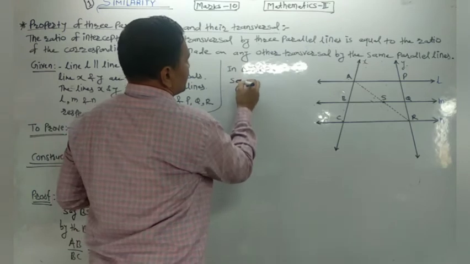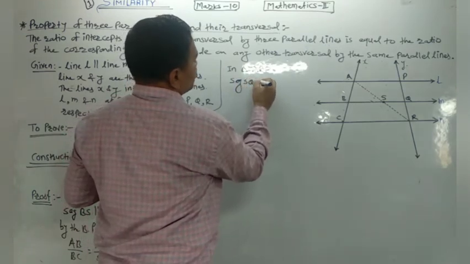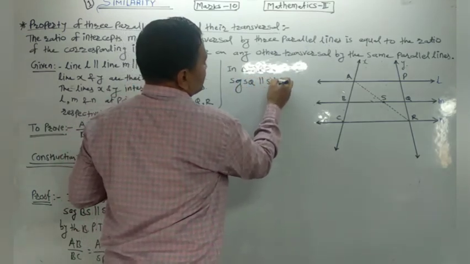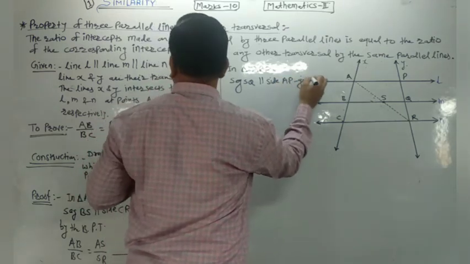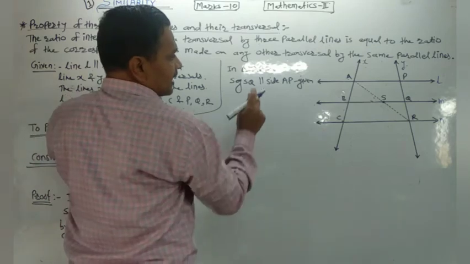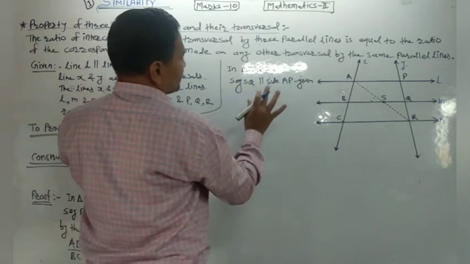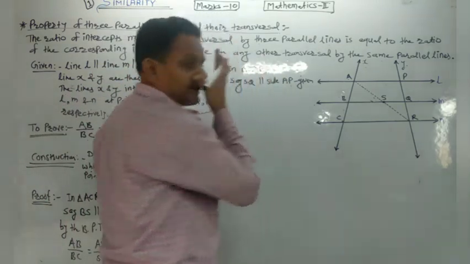Seg SQ is parallel to side AP. Who said this? It is given here in the given: line M is parallel to N, L is parallel to M. That's why we say that seg SQ is parallel to AP. Right?